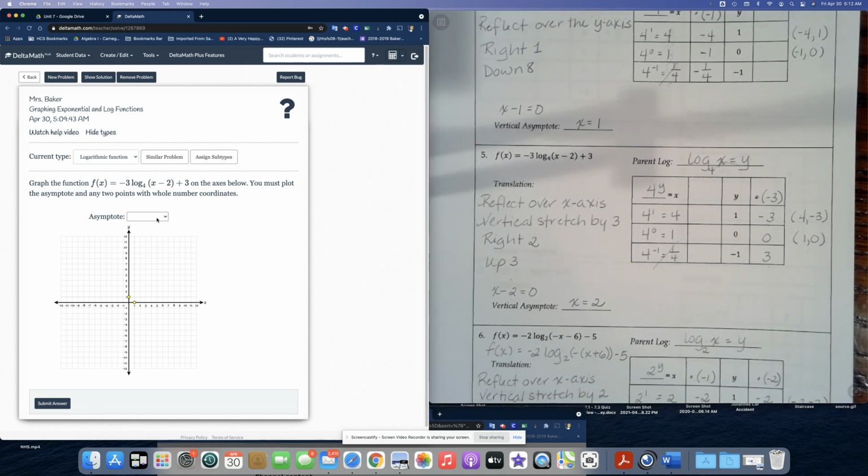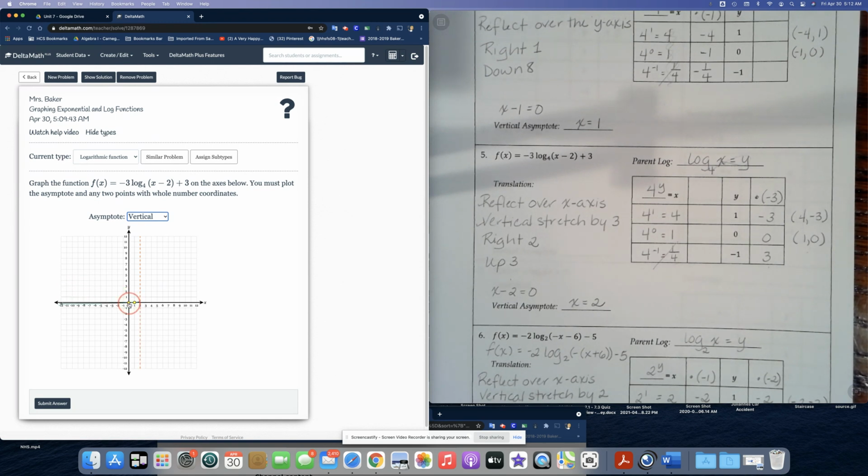So remember, our asymptote is going to be vertical. All right. Let's move the dashed line over to x equals 2. I really think you need to do that first because it's so easy to forget if you don't do it after graphing the 2 points. Okay, so we have the dashed line at x equals 2. Let's graph the first point.